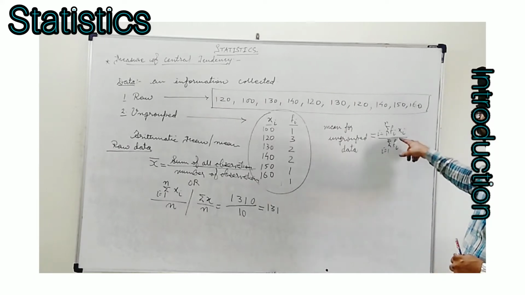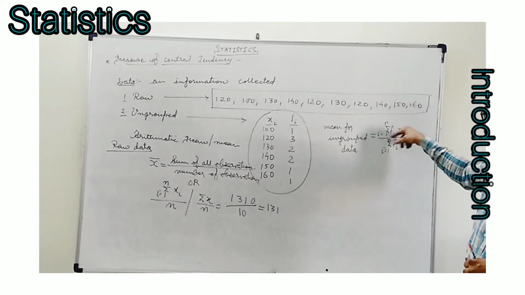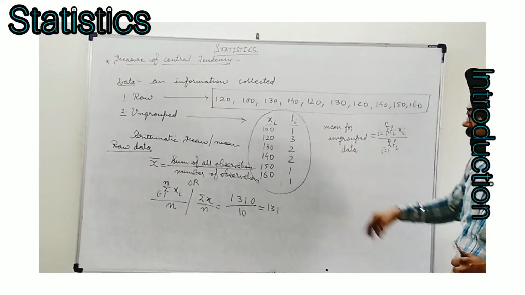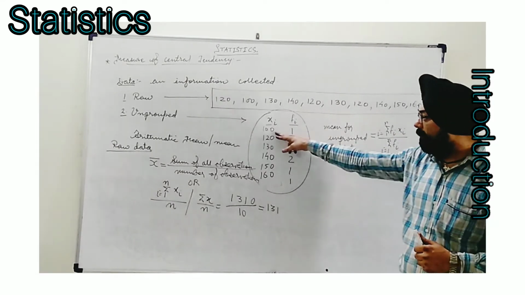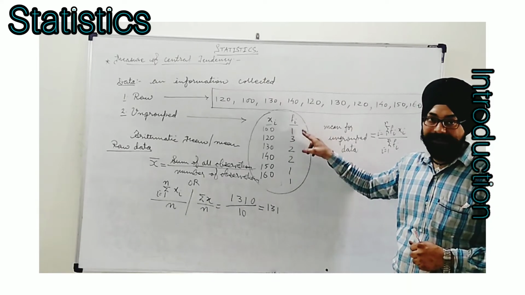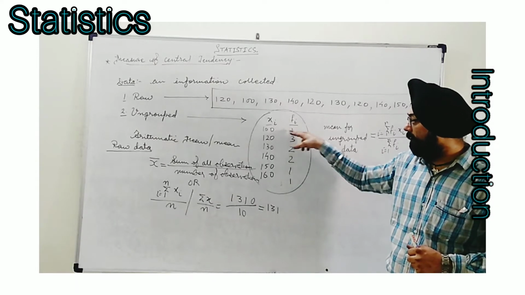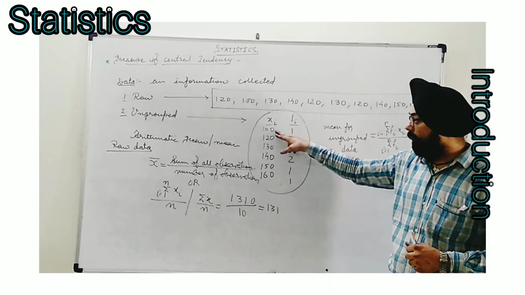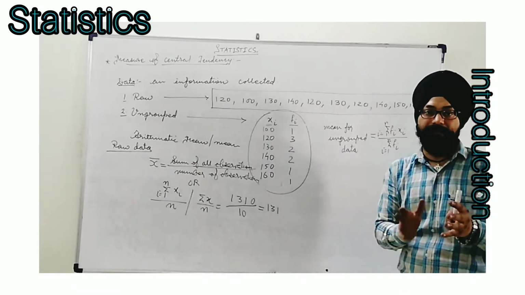Okay, now what does it mean? This numerator is written as summation fi xi. What happens? We multiply each observation by the number of repetitions, the frequency. The reason is that 100 is given one time, so 100 into 1 will make it 100 only.